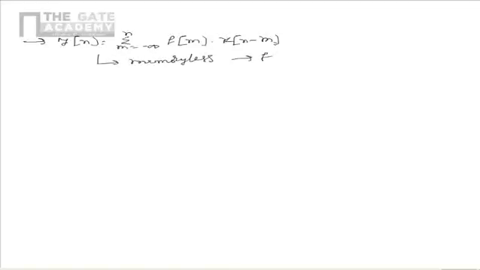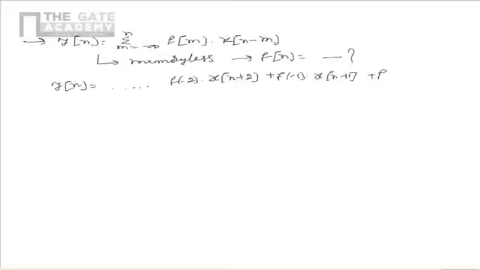Then we have to find the appropriate f of n for which the given system is memoryless. For the given input-output relation, y of n can be written as, and so on, f of minus 2 multiplied by x of n plus 2, plus f of minus 1 multiplied by x of n plus 1, plus f of 0 multiplied by x of n, plus f of 1 multiplied by x of n minus 1, plus f of 2 multiplied by x of n minus 2, and so on.